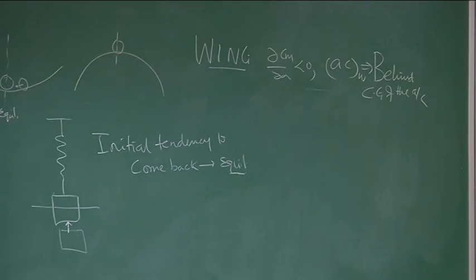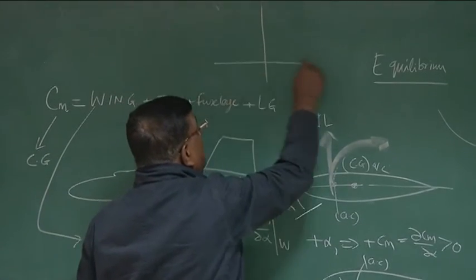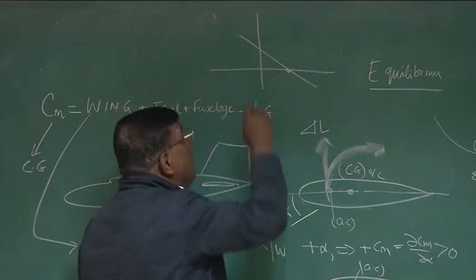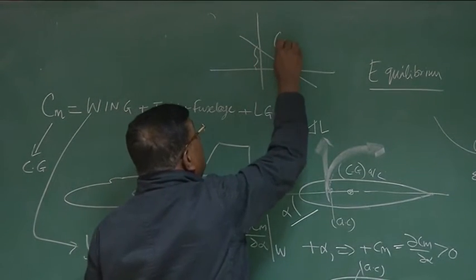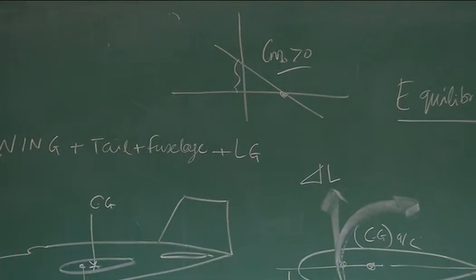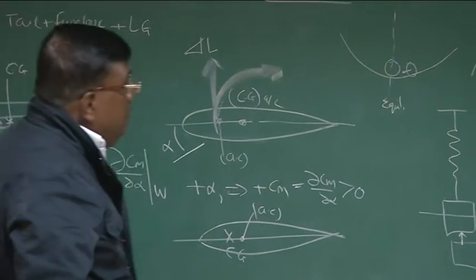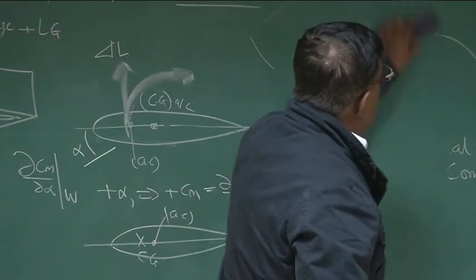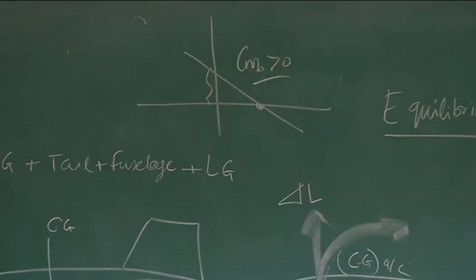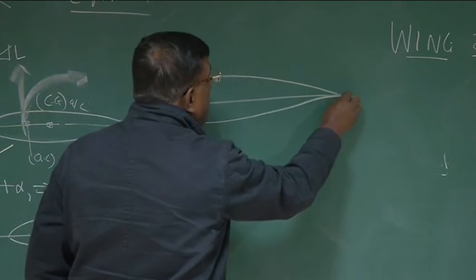But we know very well, it is not only the slope here, which is dCm by d alpha, we are also looking for this gentleman, Cm naught should be positive. And let us see, if I put the wing the way we realized to get stability, whether the Cm0 contribution is positive or negative. If this is the wing, this is a cambered wing.